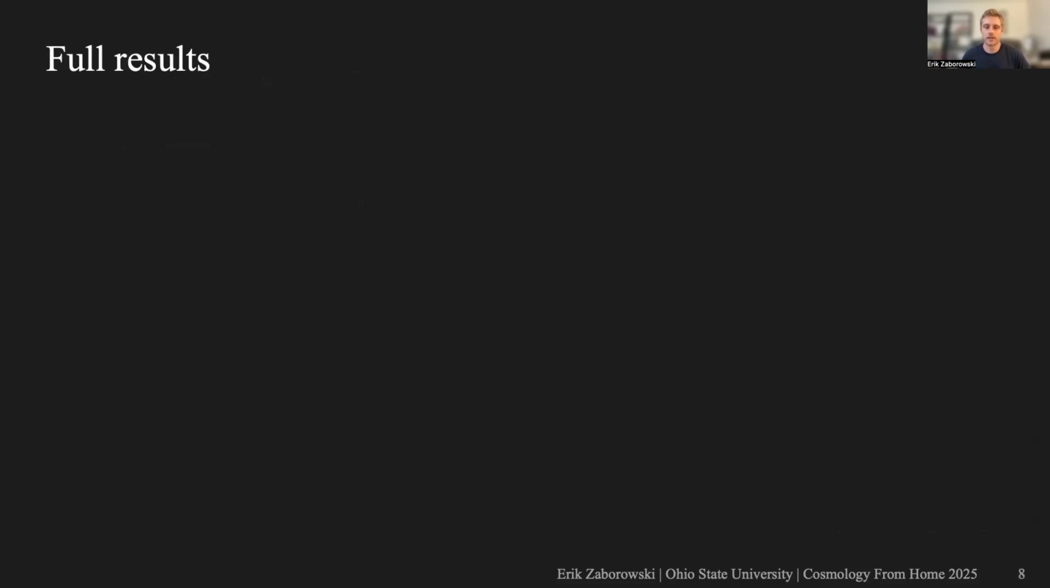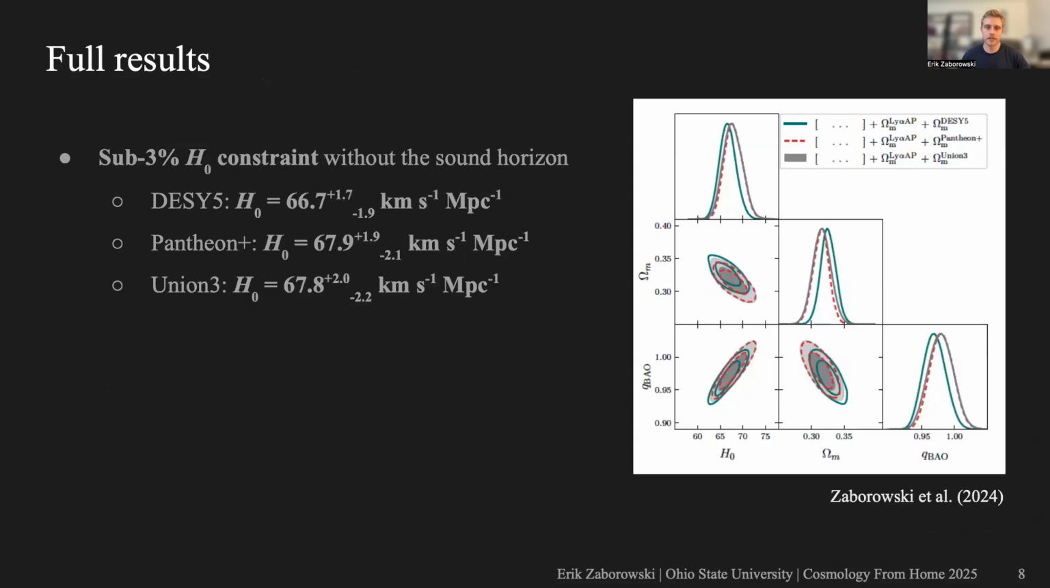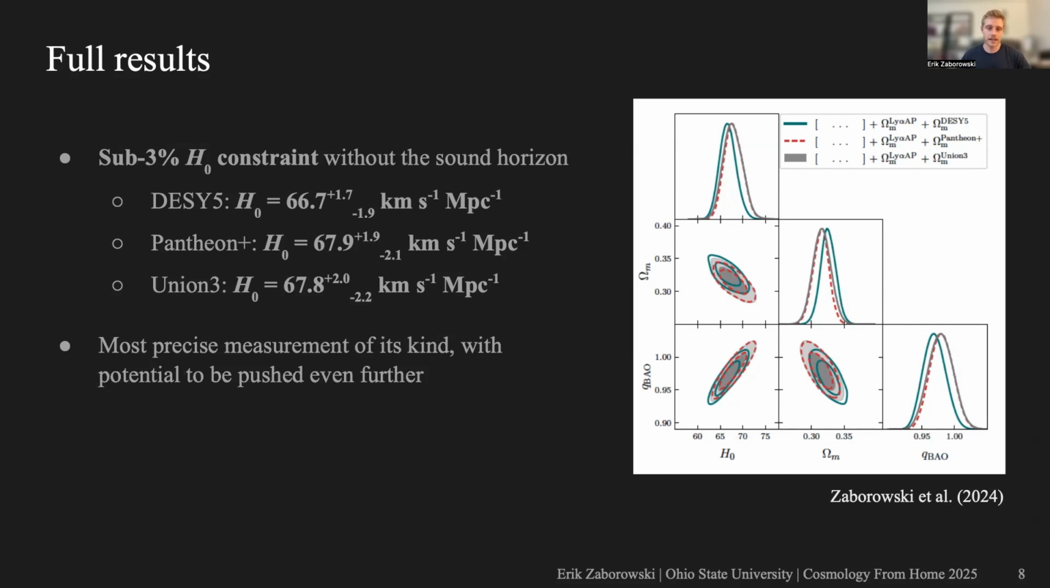Okay, so now let's take a look at our full results. These are the measurements using each of the 3 supernova data sets. You can see contours on the right and the 1 sigma constraints on the left. And if you average these, it comes out to a sub 3% constraint on H0 without the sound horizon, which is the most precise of its kind to date. And as I'll talk about later, there is still room to push this even further.